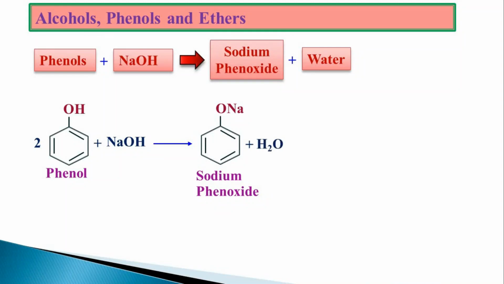This shows phenols are more acidic compared to that of the alcohols. Alcohols do not react with the base. Phenols will react with the base. Alcohol acidity can be proved only by one method, that is reaction with a metal, whereas phenols' acidic nature can be explained by reaction with metal as well as the base.